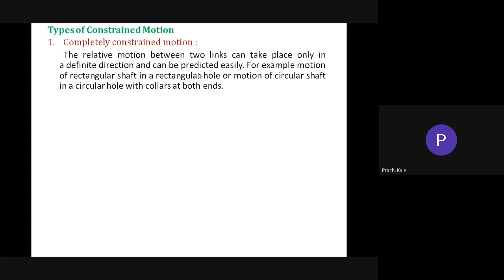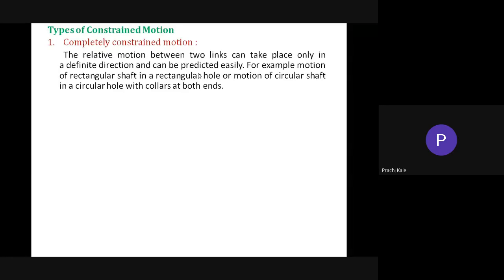So how many degrees of freedom will a completely constrained motion have? If the motion is completely constrained, then how many degrees of freedom will it have? Degree of freedom gives you the motion possible in how many directions. Yes, correct, Saurabh.